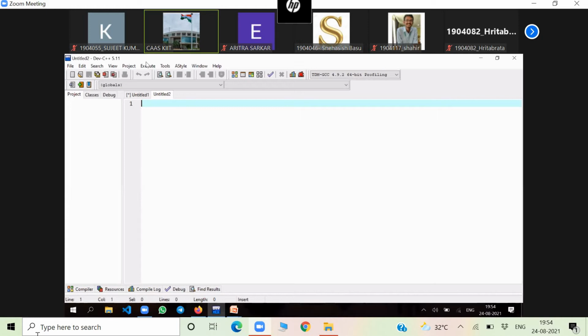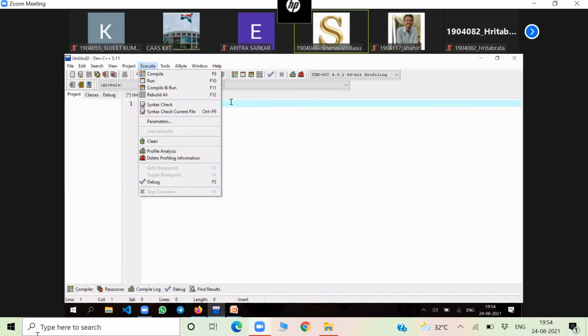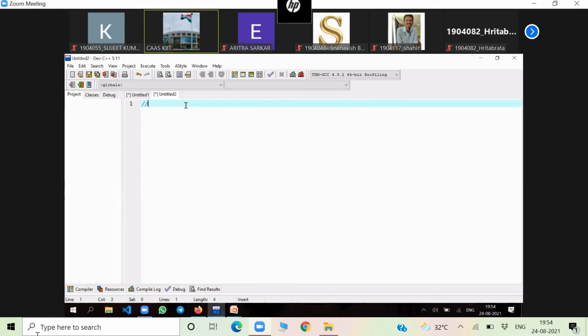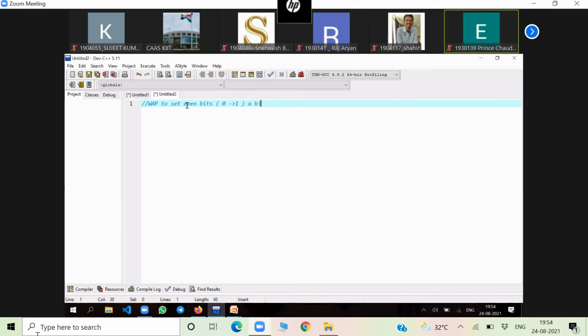Okay, for example, here, 0 to 1, right? I'm writing the question here: write a program to set even bits. When the question says set, it means we have to convert 0 to 1. If it is 0, it changes to 1, in the binary representation of a number.